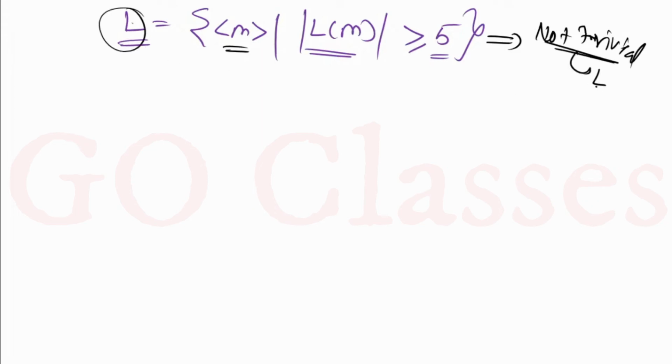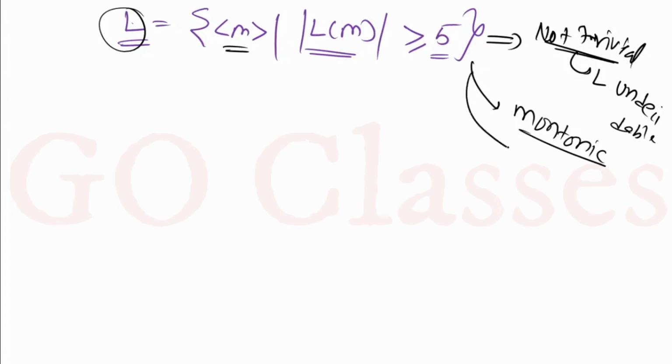Remember, this L is undecidable. Now the second point, you can see this is a monotonic property. Because if you have a RE language which is containing at least 5 strings, then its superset also will contain at least 5 strings. So that's why this is a monotonic property.